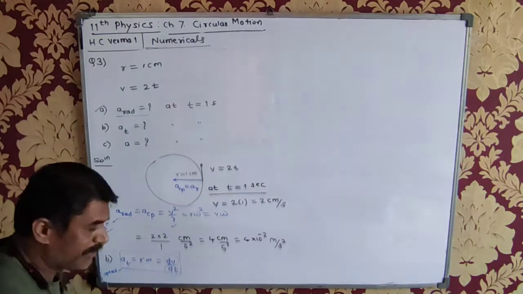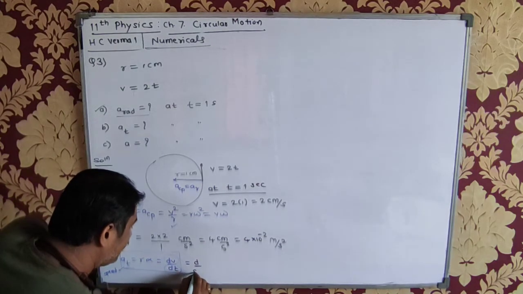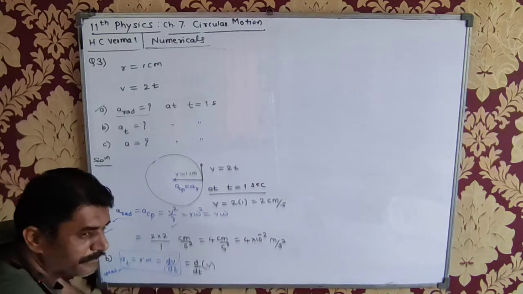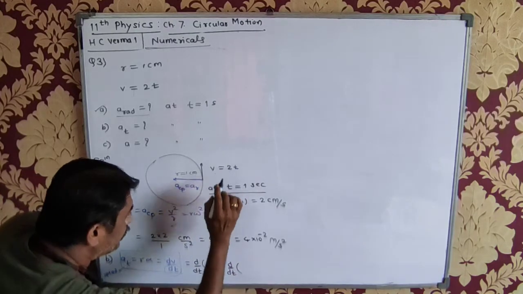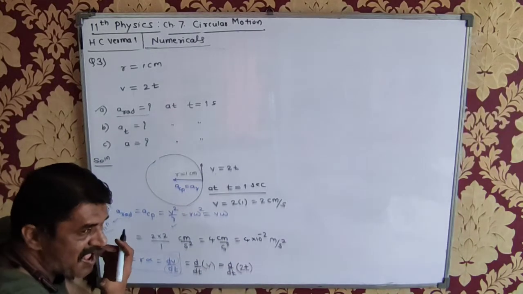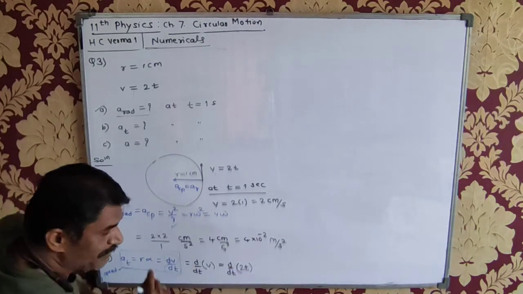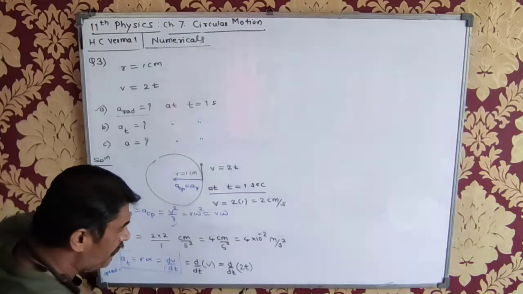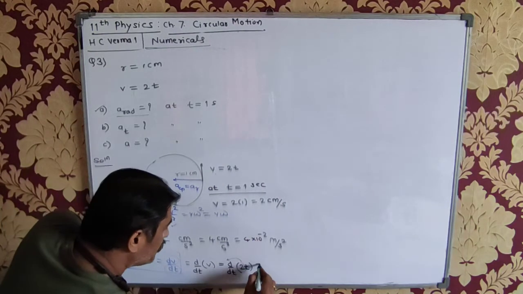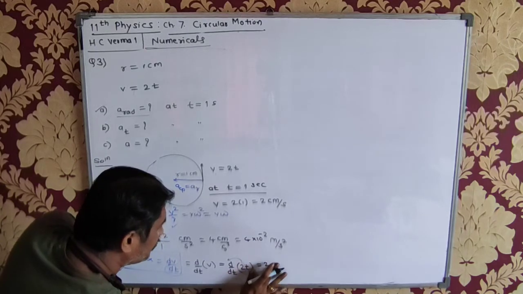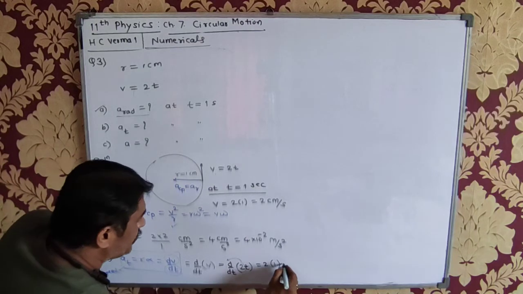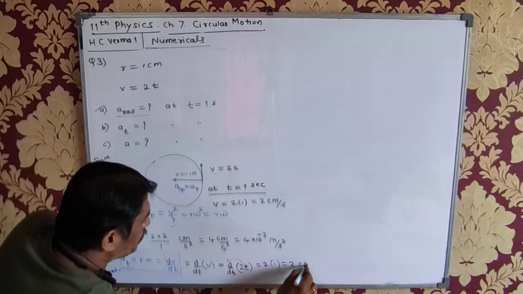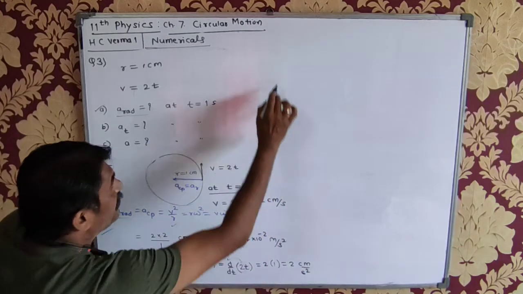So that is equal to d by dt of v, that is 2t. Now derivative of 2t with respect to t. Come on, derivative. 2 is a constant, 2 is constant out, and t derivative is 1, so into 1. समझ में आ गया? So that is the tangential component of acceleration, 2 centimeter per second square. Any doubts about that? No.